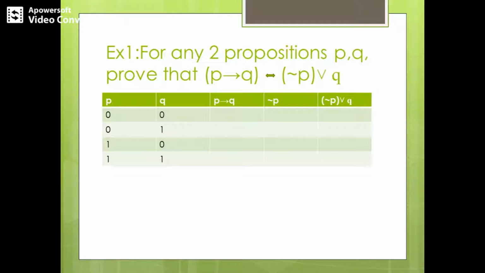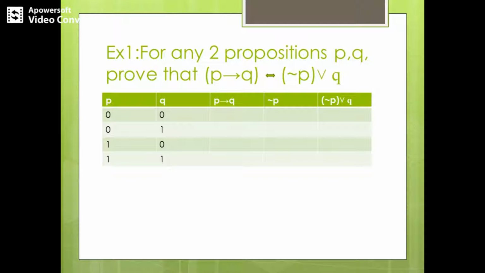And negation P is just the opposite of the truth values of P. So negation P will be 1 1 0 0, and similarly in the last column of negation P or Q, we are going to find the disjunction of negation P and Q. And OR turns out to be true when any one of the propositions is true.